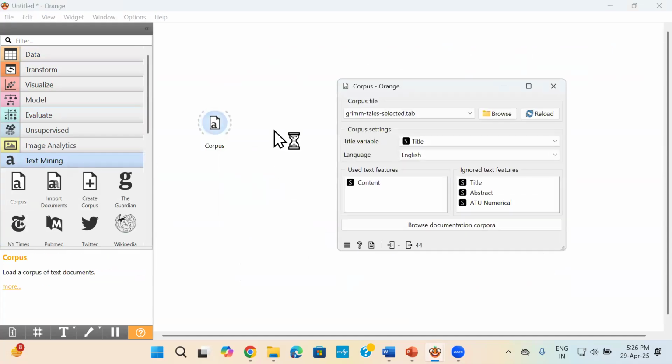As I told you, there are lots of pre-installed data sets available. Similarly goes for corpus also. So here I will be selecting Grimm Tales. Grimm Tales is actually a collection of German folk tales. So I will be taking that. This shows you that it has a title, and the language is English. The one that we are using is the content, and we are ignoring these features.